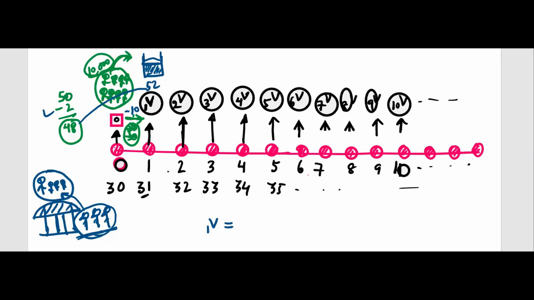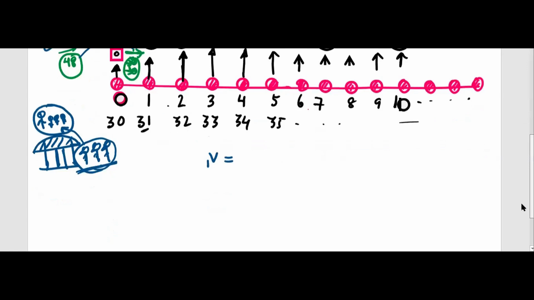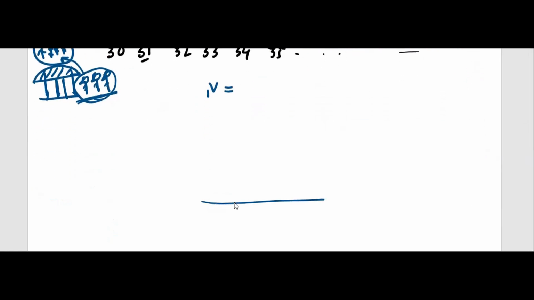Reserve means what? Suppose you consider one person now, okay? Reserve is this. You consider one person. You write this way. And this person, suppose this is age 30, 40, whatever.